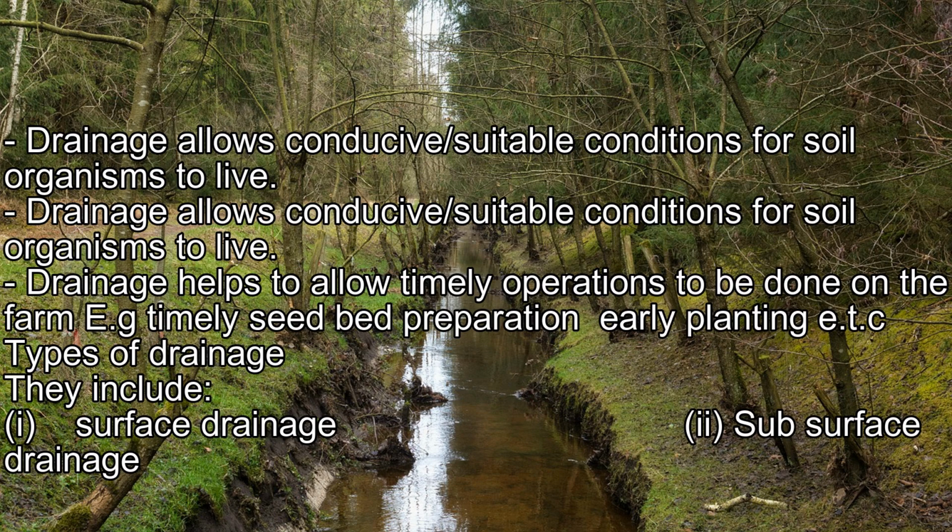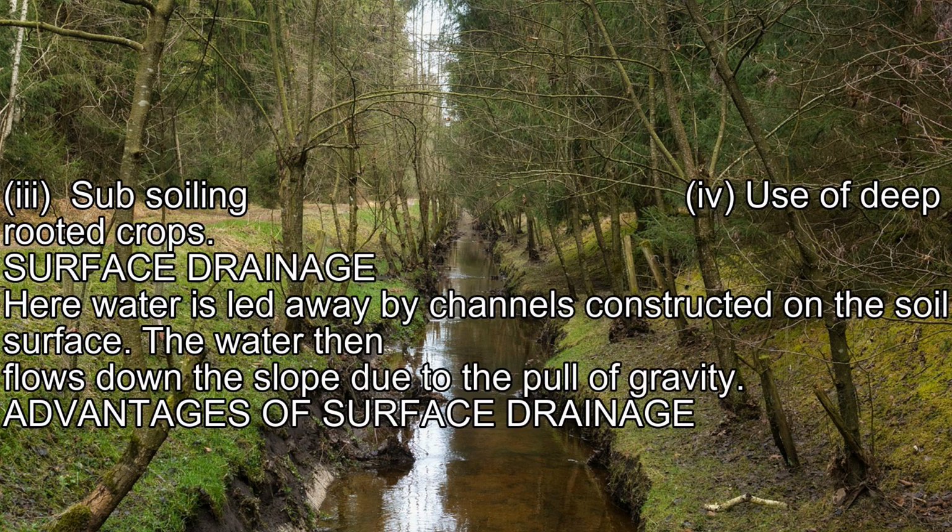Types of drainage. They include: one, surface drainage; two, subsurface drainage; three, subsoiling; four, use of deep rooted crops. Surface drainage. Here water is led away by channels constructed on the soil surface. The water then flows down the slope due to the pull of gravity.